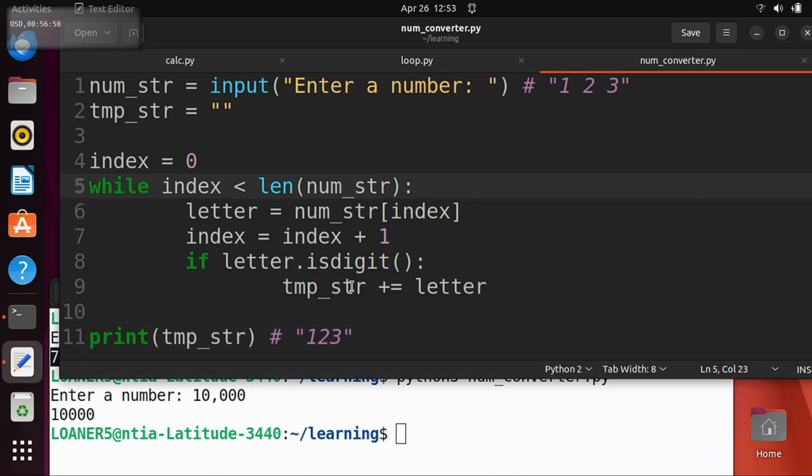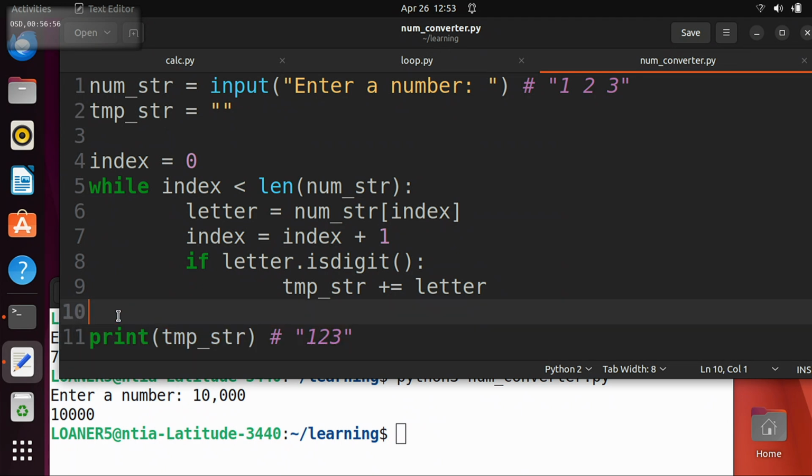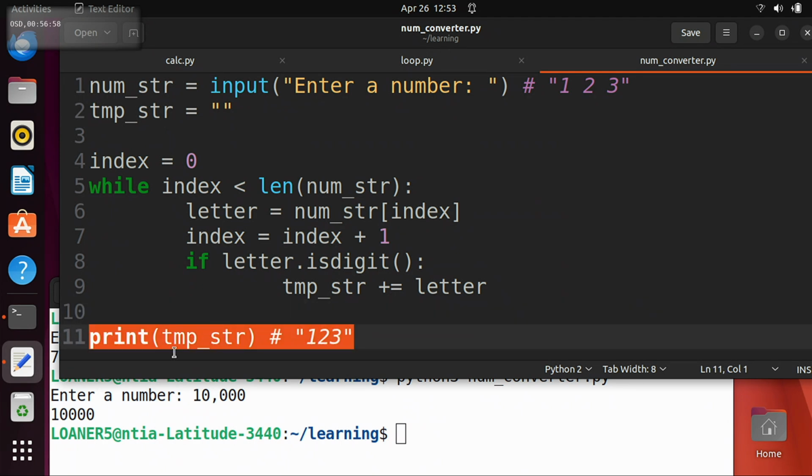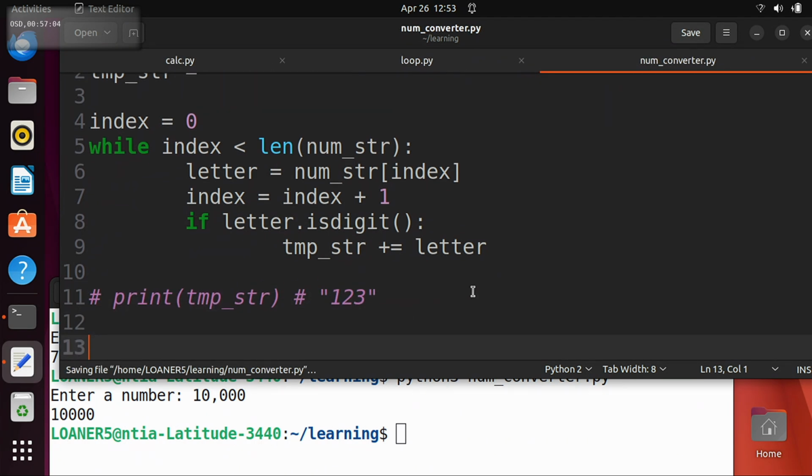So now, before we print out, instead of this line 11, you can comment this out because we're not going to print temp string anymore. Now what we need to do is say num, this is going to be our actual number. What should the number start at?